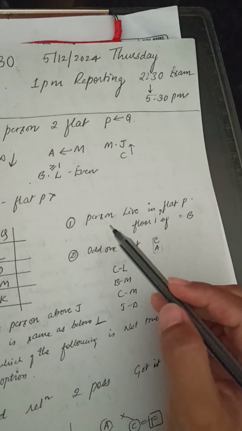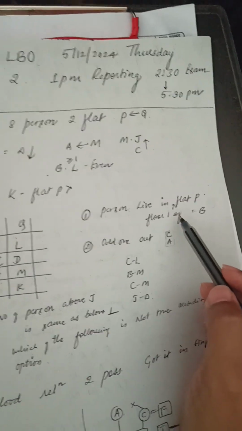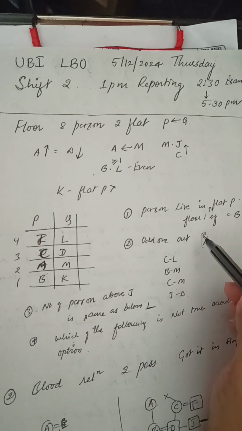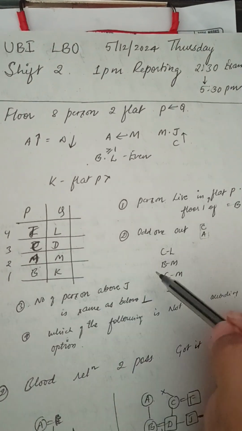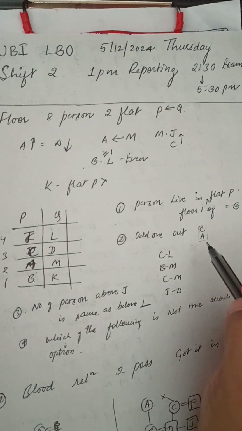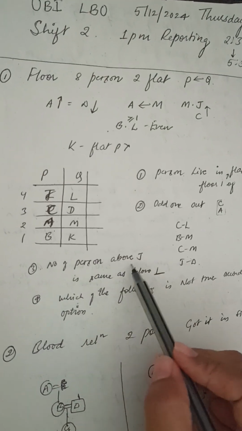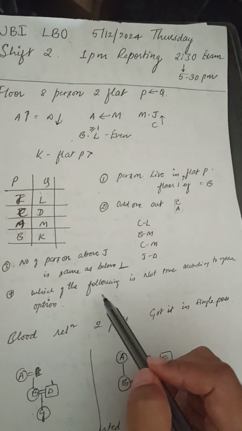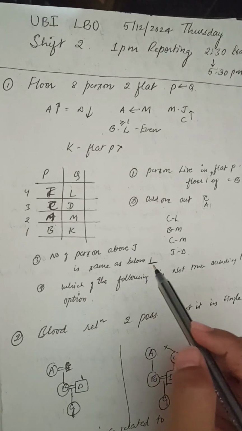questions I remember were: which persons live in flat B, and the person who lives on floor 1 of flat B is who? That was B, and find the odd one out. I think C and A was the answer for this, because CL, BM, so they form a crisscross pattern. Only C and A were living in the same flat. Another question was the number of persons above J is the same as the number of persons living below something. Then which of the following is not true according to the given options? These are the only questions I remember.